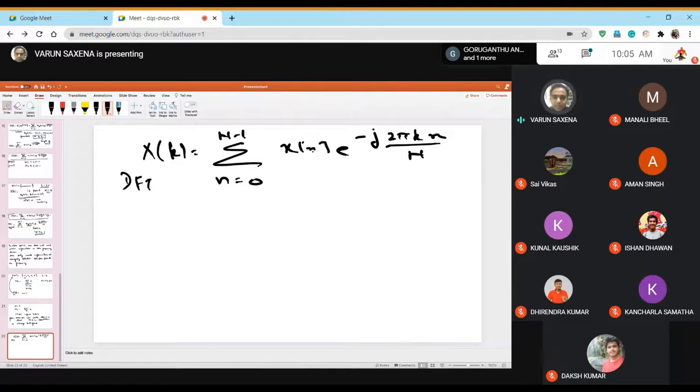So if I define DFT in this form, you have to assume that the number of sampling points, which is capital N in the frequency domain, is either equal to or greater than the number of sample points that x[n] has. For the rest of the discussion on DFT, this is automatically being satisfied. That is what DFT is.